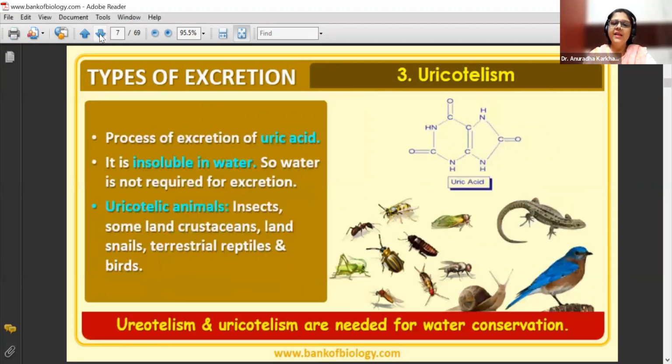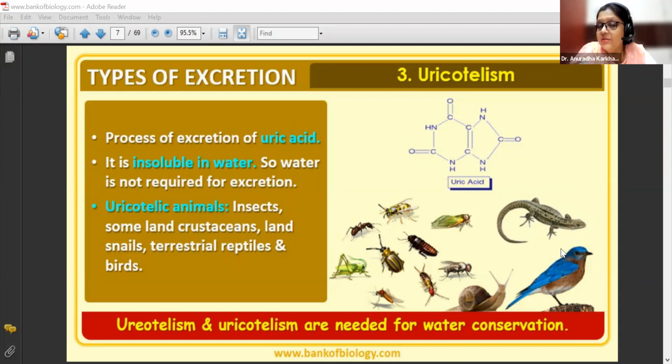Okay. Then we come to the third one. That's going to be uricotelism. That is, uric acid is going to be formed in case of certain reptiles and birds, to be very specific. Okay, insects, reptiles, birds. Okay, so here you can see that process of excretion of uric acid is called as uricotelism. It is insoluble in water. So water is not required for excretion.